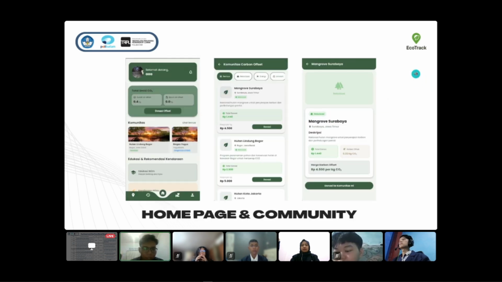This slide displays the main page and communities within the application, where you can view features with their respective functions. Users can also see which communities they can donate to. Next, Adin.